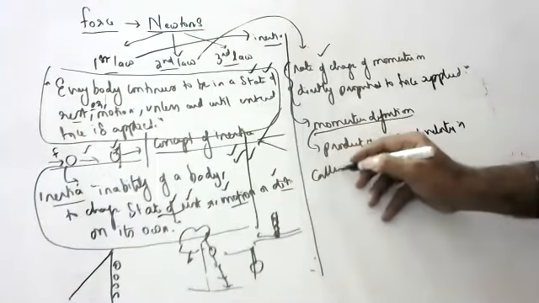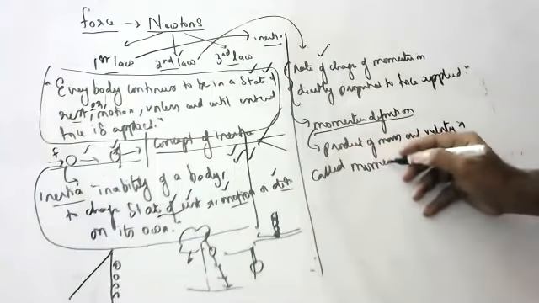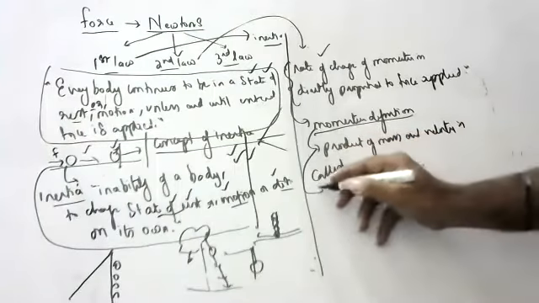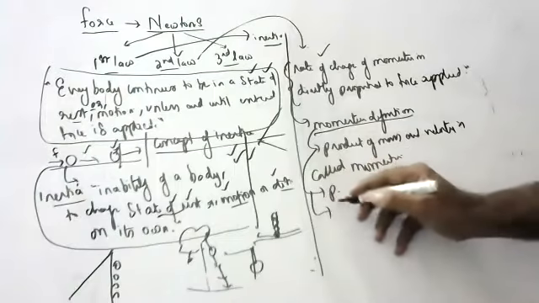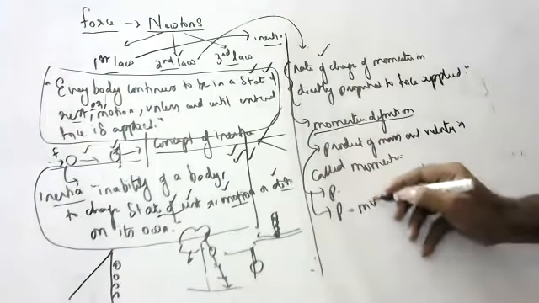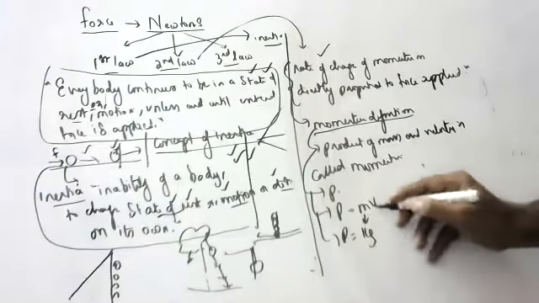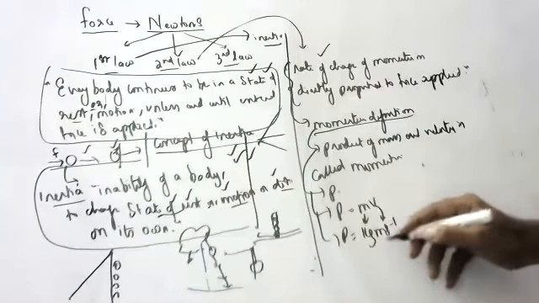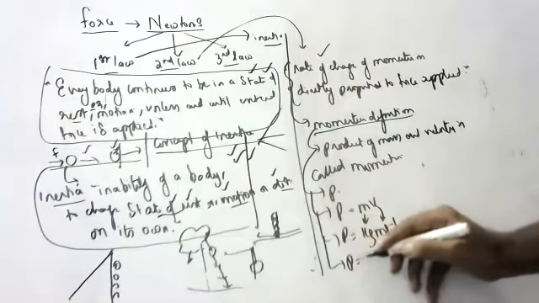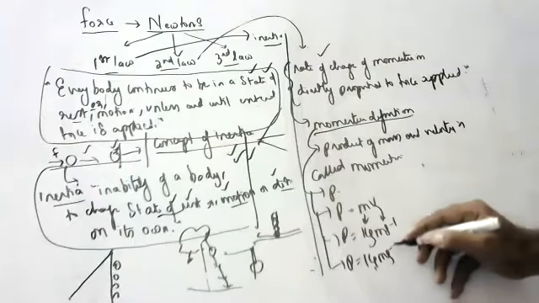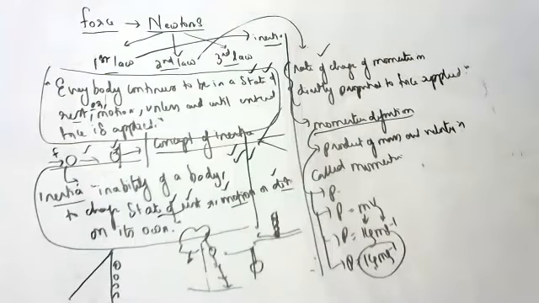You should not forget, children. Very important: the product of mass and velocity is called momentum. Momentum is denoted by P, so P is equal to mass into velocity. Its units are kg for mass and meters per second for velocity. What is the unit of momentum? Kg meter per second.